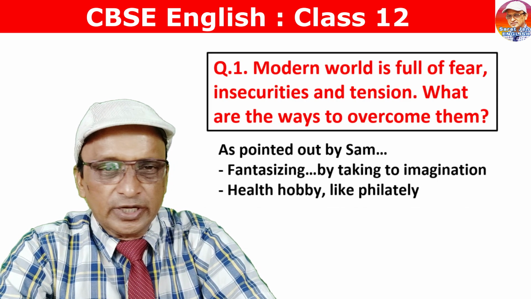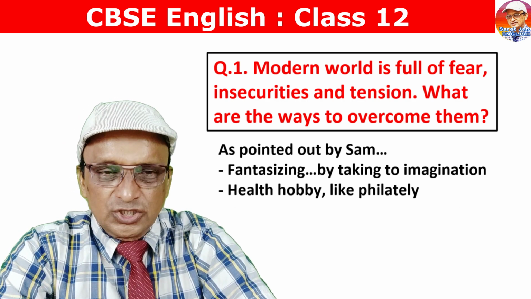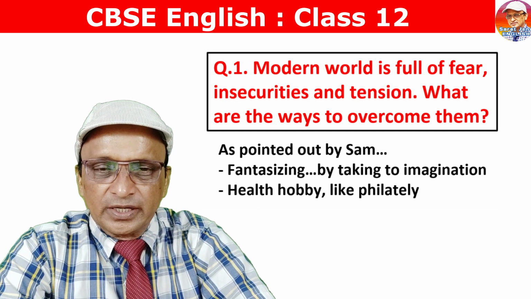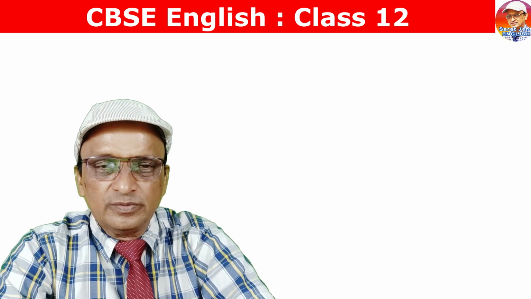Question number 1. Modern world is full of fear, insecurity and tension. What are the ways to overcome them? As pointed out by Sam, there are 2 ways. One, fantasizing, by taking to imagination, and two, by taking to certain hobbies like philately. These are the two ways to overcome tension and insecurity by the modern man.